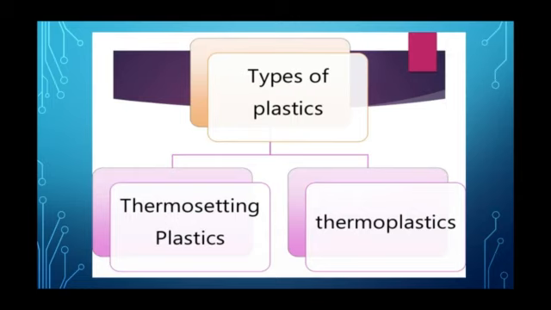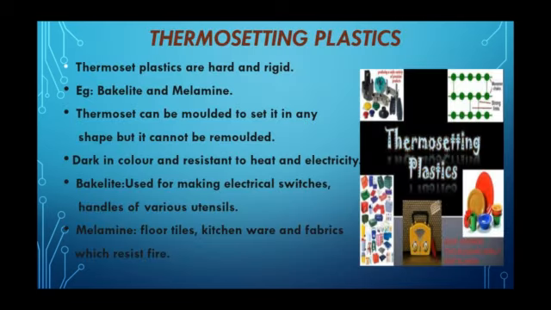Types of plastics. Plastics are of two types, thermosetting plastics and thermoplastics. Thermosetting plastics. There are some plastics which when molded once cannot be softened by heating. These are called thermosetting plastics. Thermosetting plastics are also called thermoset plastics. Once they are molded, they cannot be remolded. They are hard and rigid. They are dark in color and resistant to heat and electricity. Bakelite and melamine are examples for thermosetting plastics.